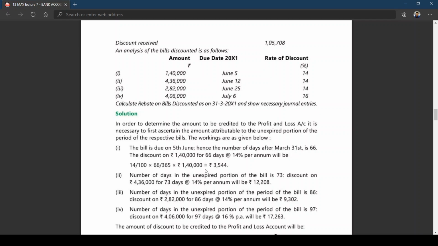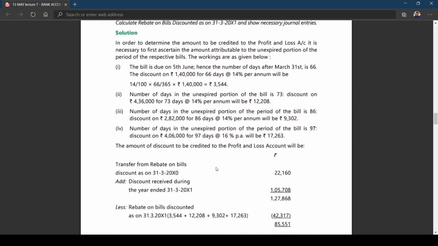Now keep on adding this. Take calculator: 3,544 plus 12,208 plus 9,302 plus 17,263. It is coming to 42,317. You can see, as I told you.